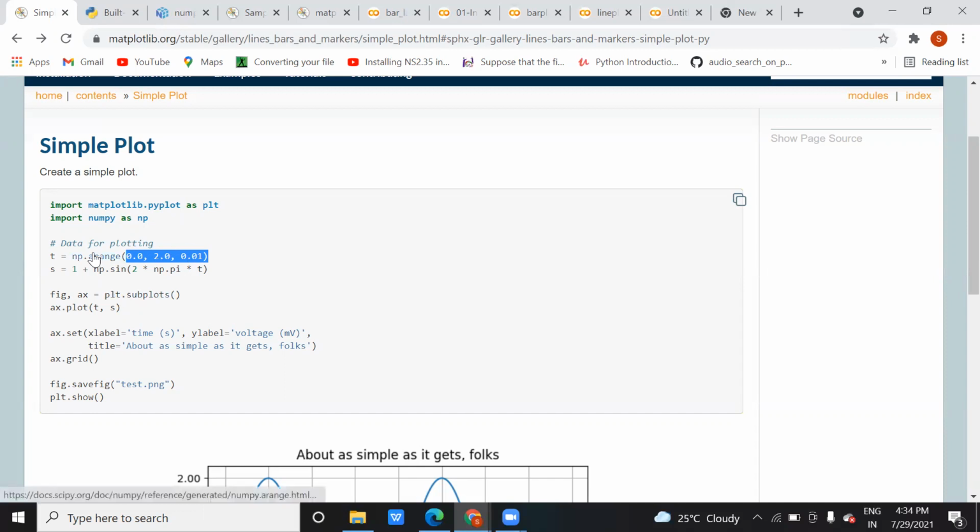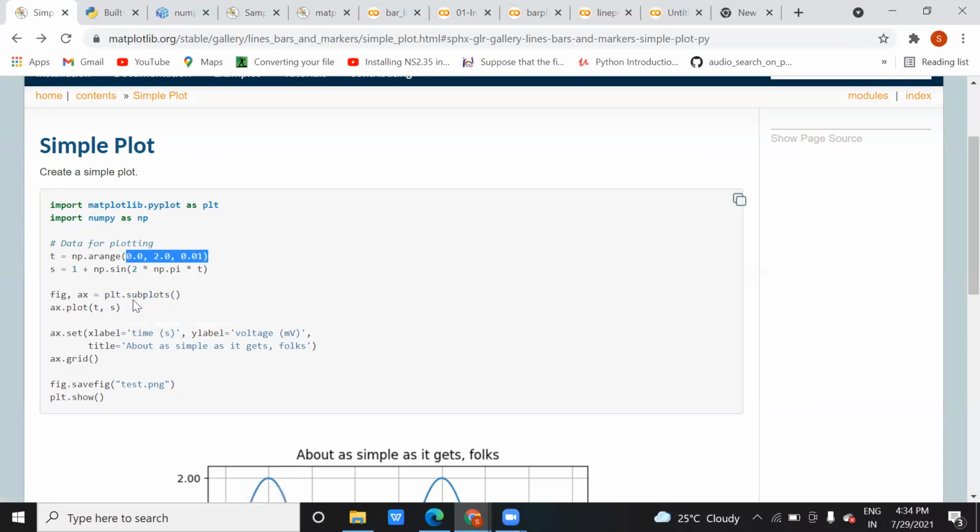After reading this t and s, you draw it with the help of pyplot. You can see plt.subplots, and then you write ax.plot(t, s).